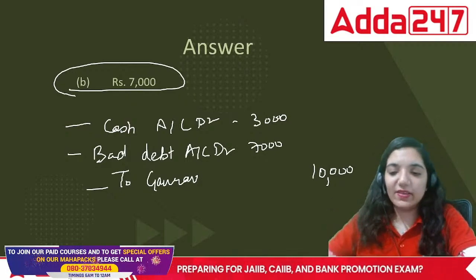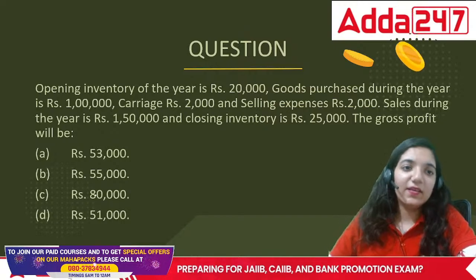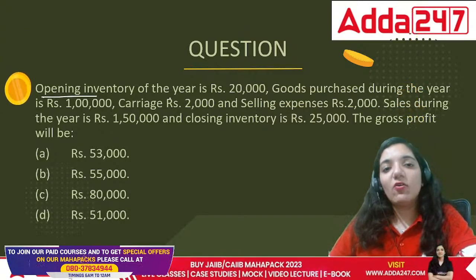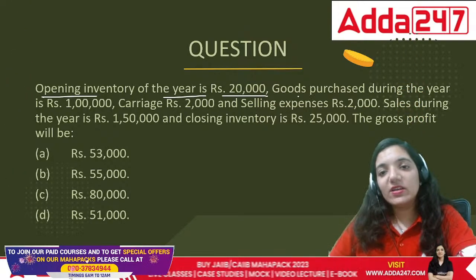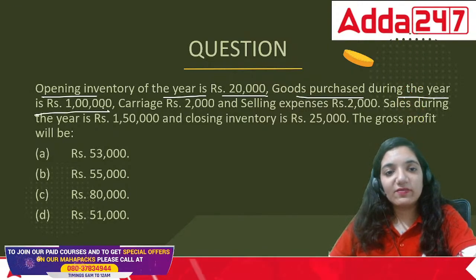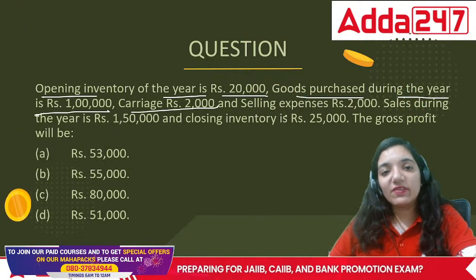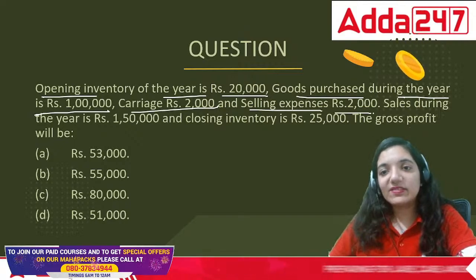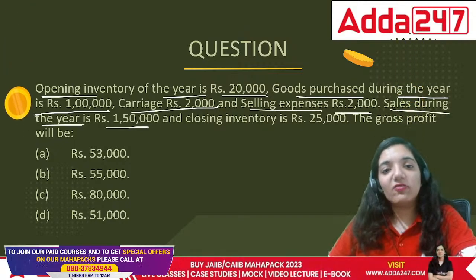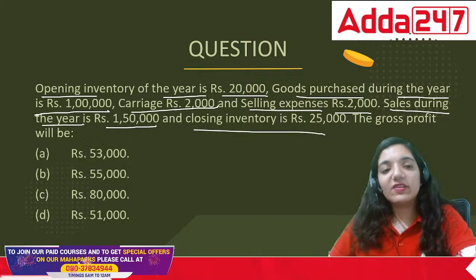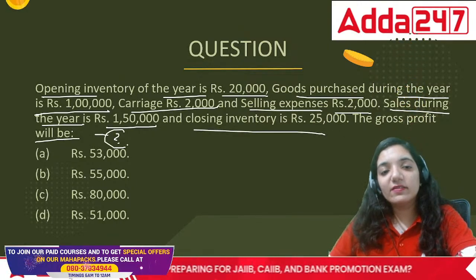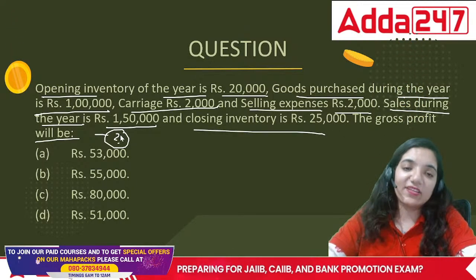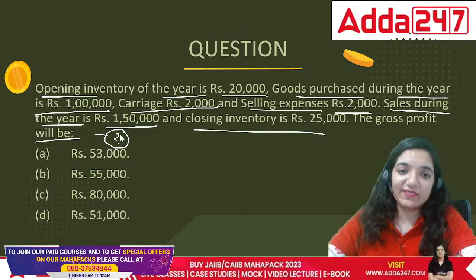Then opening inventory of the year is rupees 20,000. Goods purchased during the year is 1 lakh. Carriage inward is given, as well as selling expenses. Sales during the year are 1 lakh 50. Closing inventory is given. You have to calculate the GP. What is the amount of gross profit?